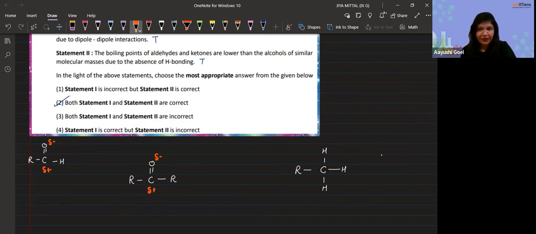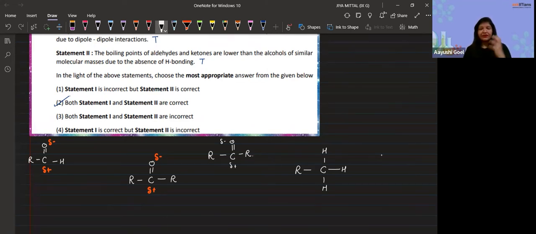Now in the hydrocarbon, the difference in electronegativity between carbon and hydrogen is not that much, so the dipole-dipole interaction is very low. Now if I take another molecule of ketone or aldehyde, it would be like this. Similarly, it will have the delta negative charge and the delta positive charge.